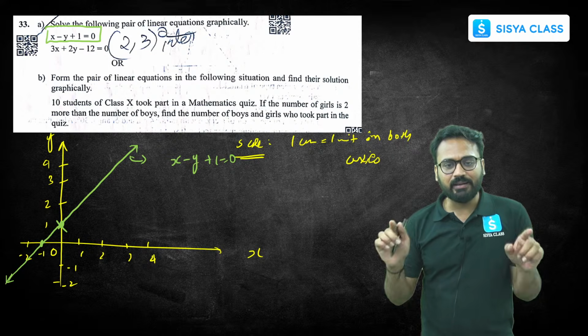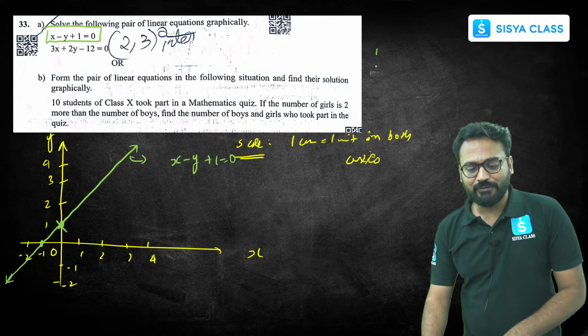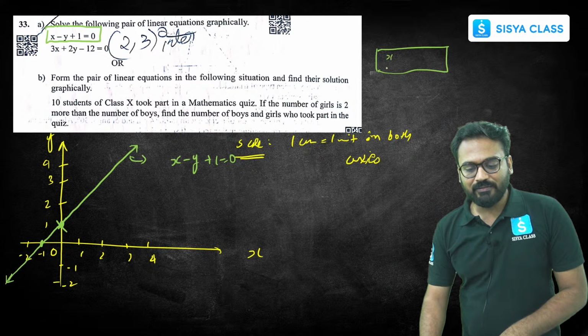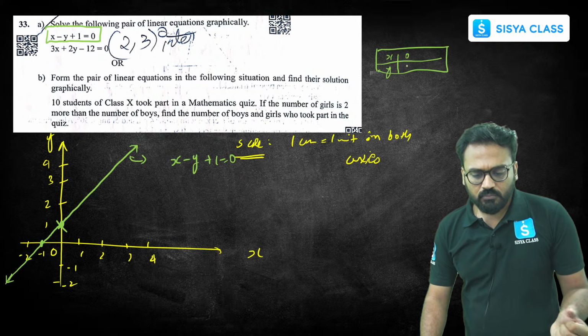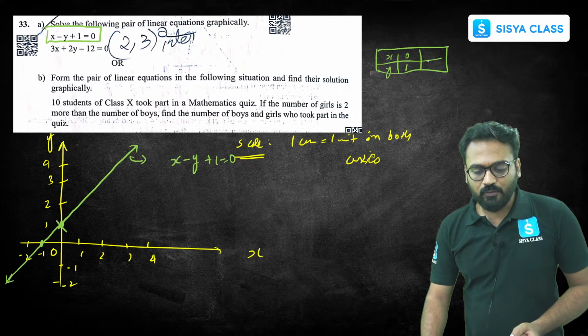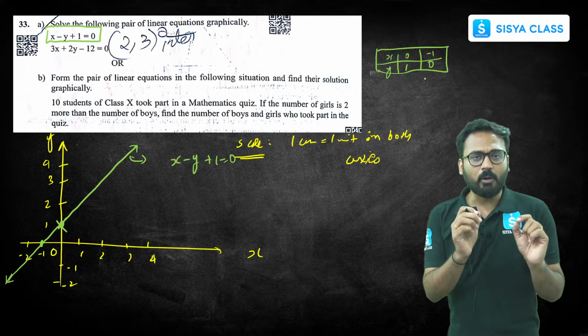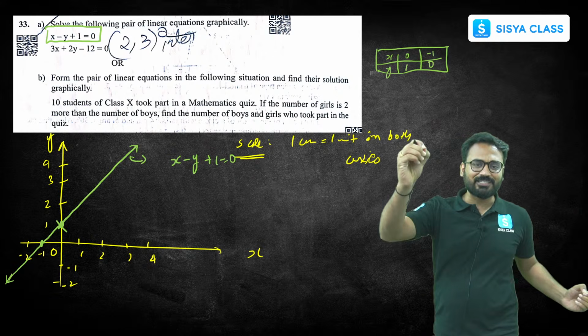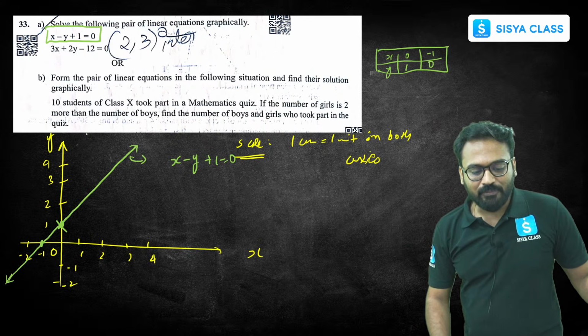You need to make the table also. You can make the table in this way, x, y for both of them. If x equals 0, y equals 1. If y equals 0, x equals minus 1. So (0, 1) and (minus 1, 0): plot and extend. The same way you make the table for the next one.